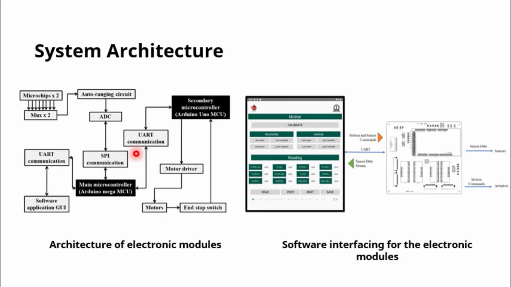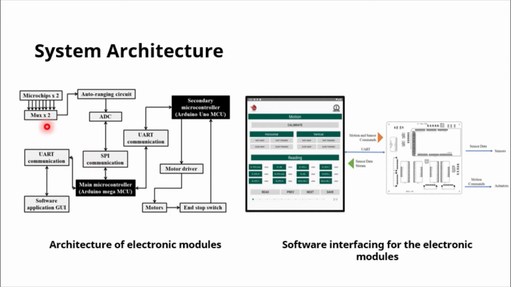The system architecture of the electronic modules in the semi-automated system consists of a master-slave configuration of 2 Arduino microcontrollers. One is an Arduino Mega microcontroller and the other is an Arduino Uno. The Mega microcontroller controls both the actuations of the system as well as the electronic measurements that are performed. The Arduino Uno, upon receiving commands from the main microcontroller, controls the actuations of the motor driver and the end-stop switches that allow for a calibrated probing of the tissue samples using the 2 indenters on the system.